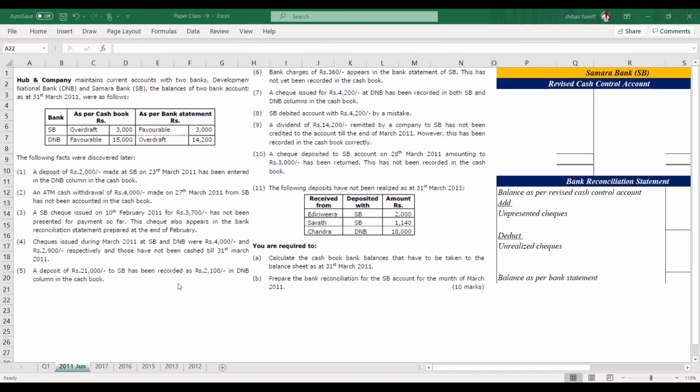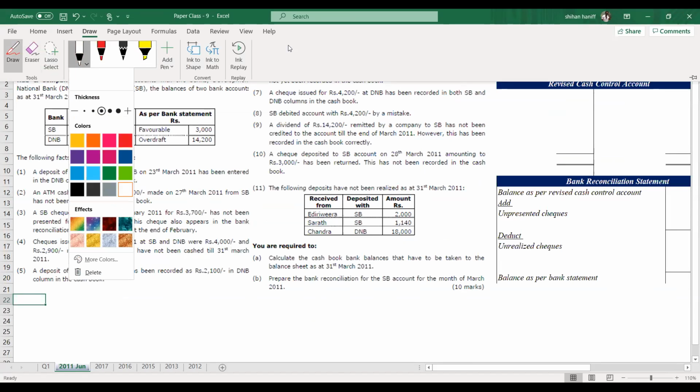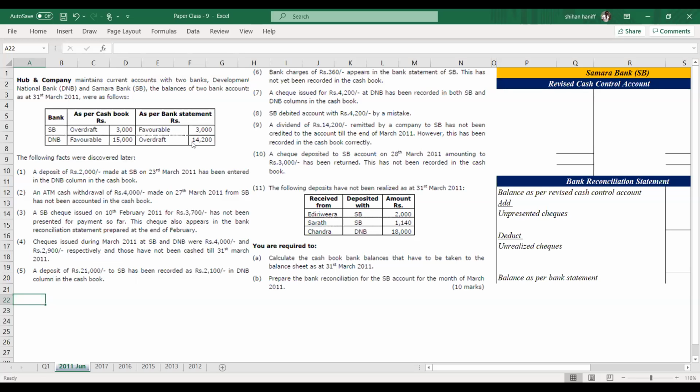This is question number 2. There is a small correction here. The DNB overdraft is not 14,200, it should be 4,200. That's the only correction that we need to make. Okay, let's do this question.